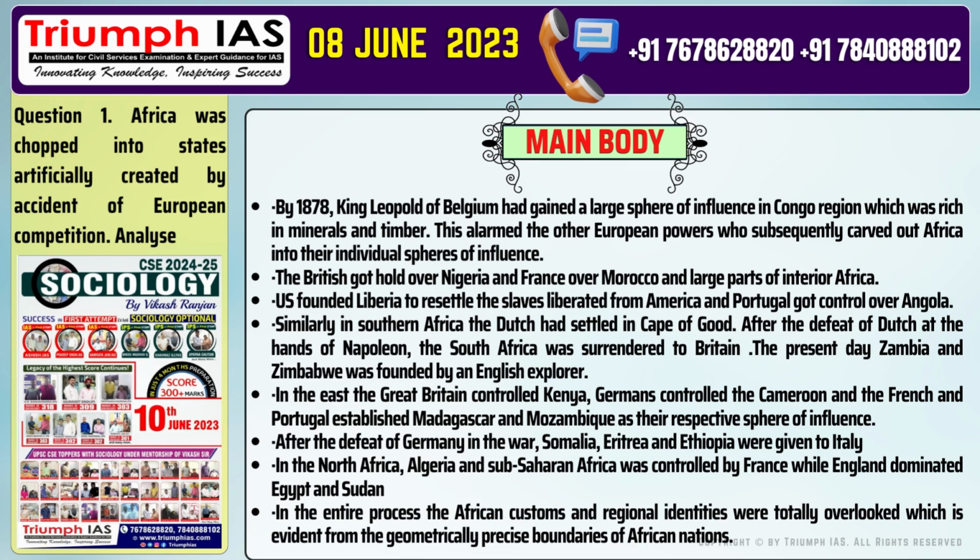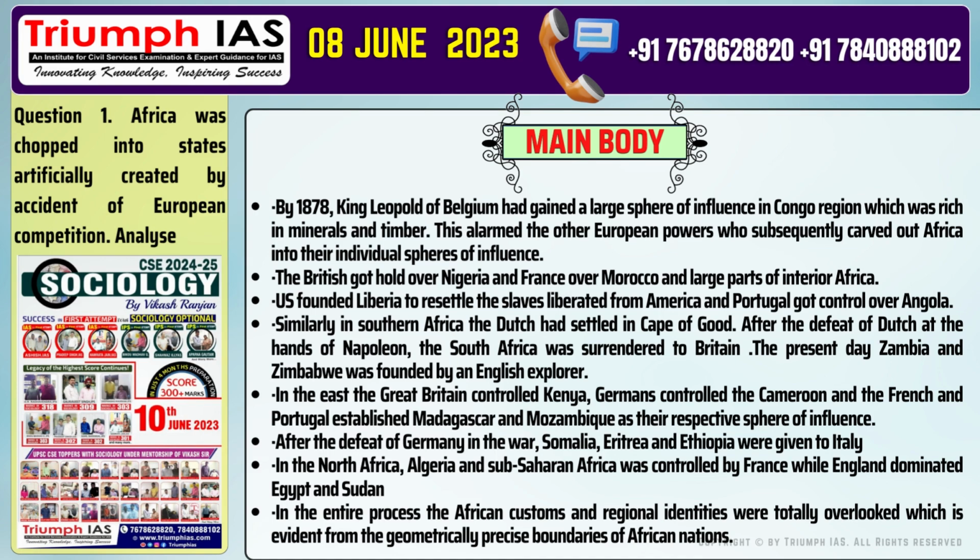The main body of the answer should be: Number 1. By 1878, King Leopold of Belgium had gained a large sphere of influence in Congo region, which was rich in minerals and timber. This alarmed the other European powers, who subsequently carved out Africa into their individual spheres of influence. Number 2. The British got hold over Nigeria and France over Morocco and large parts of interior Africa.